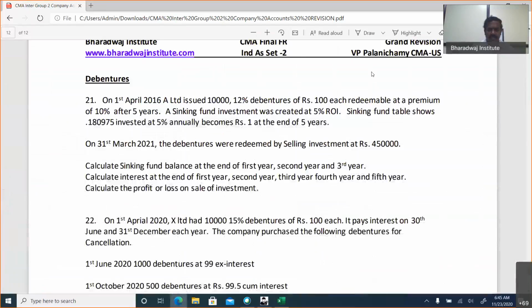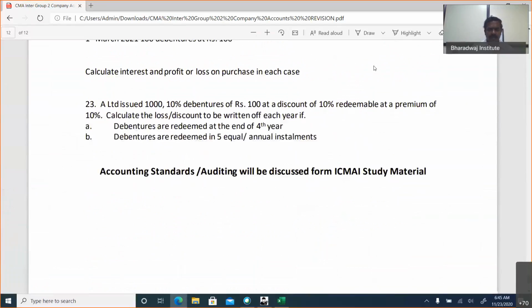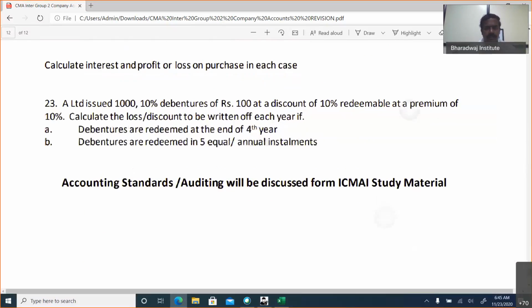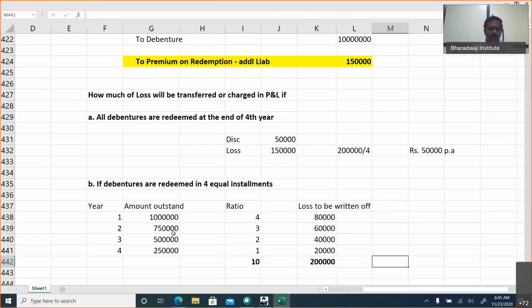I've given this as a question. Go to question number 23. A Limited issued 10% debentures of 100 each at a discount of 10%, redeemable at a premium of 10%. Debentures are redeemed at the end of fourth year. Debentures are redeemed in 5 equal annual installments. No need to pass a journal entry.